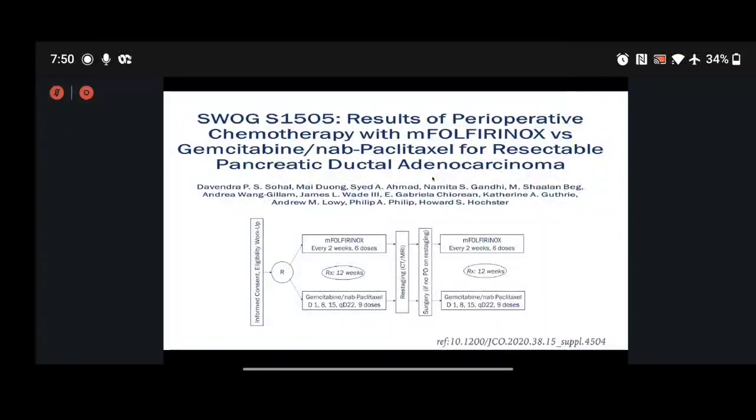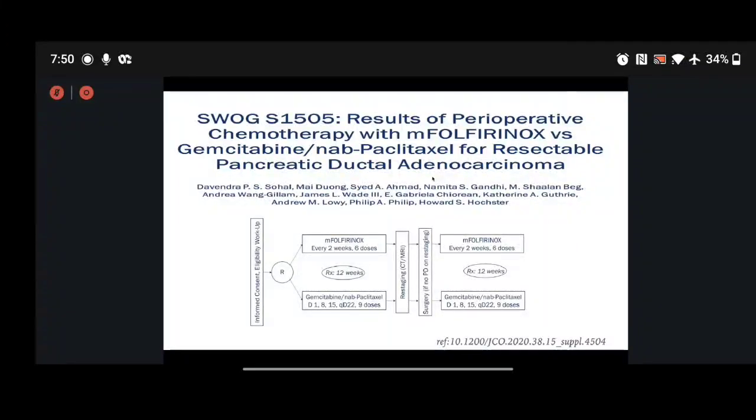Is it M-FOLFIRINOX or gemcitabine with nab-paclitaxel? Which regimen is better? It's not a part of this debate, but it is how that has improved the outcome in the patients.